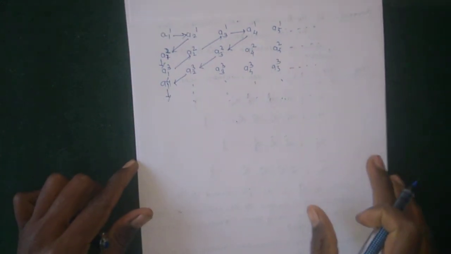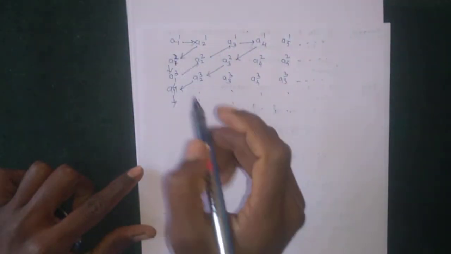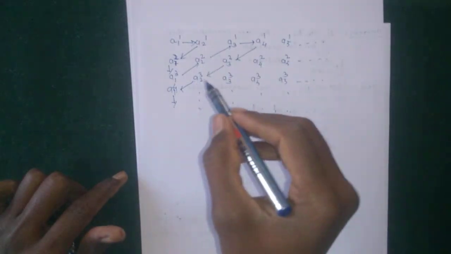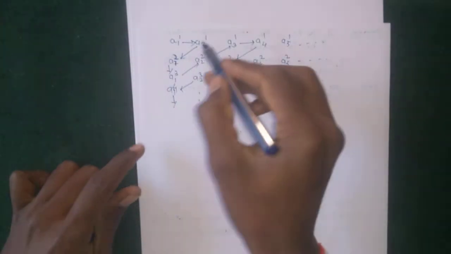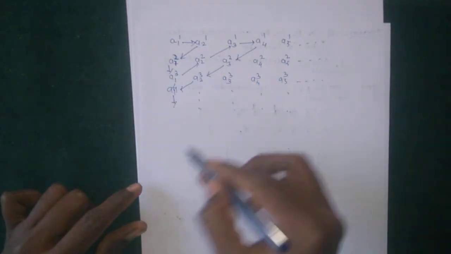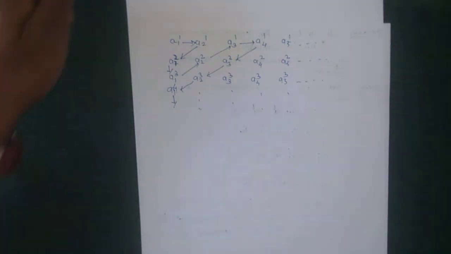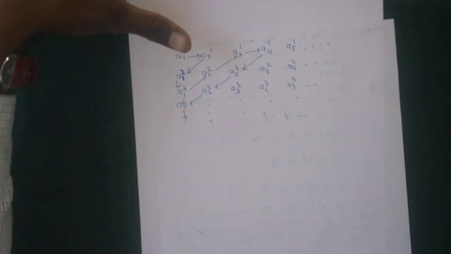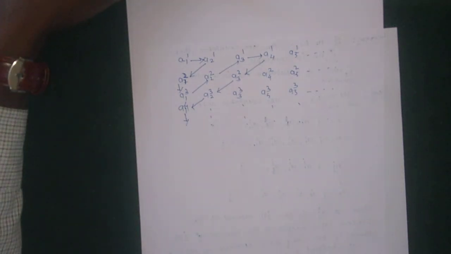Counting in this way, height 2 has one element, height 3 has two elements, height 4 has 3 elements, and in this way all elements of the union can be counted.